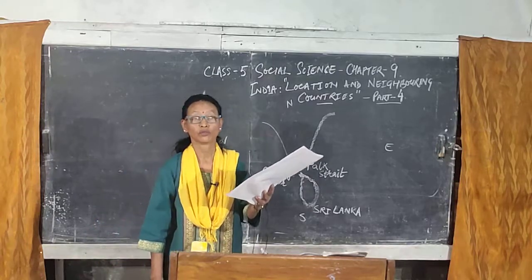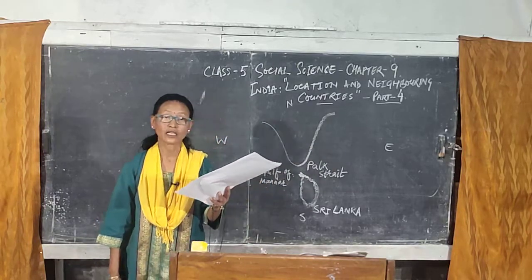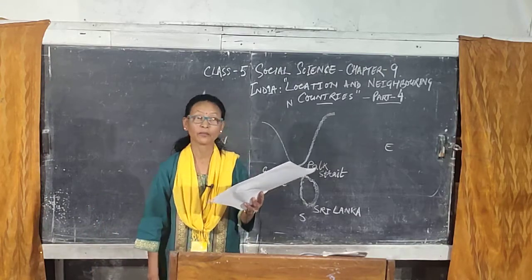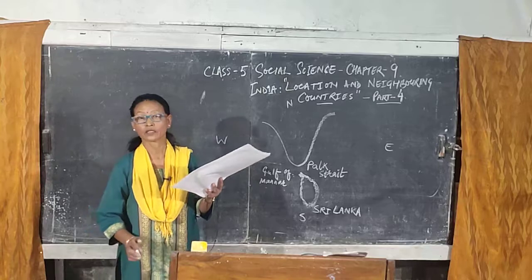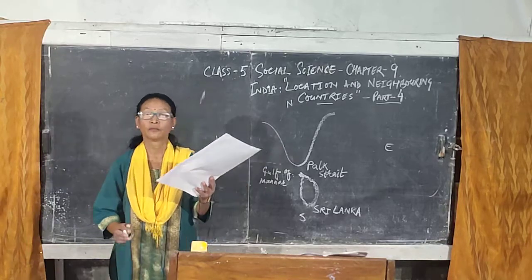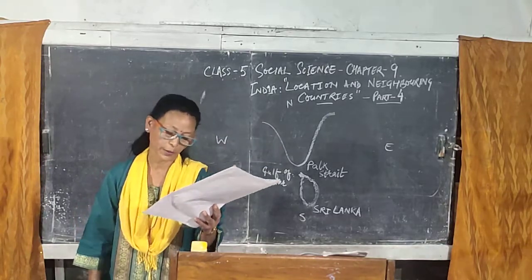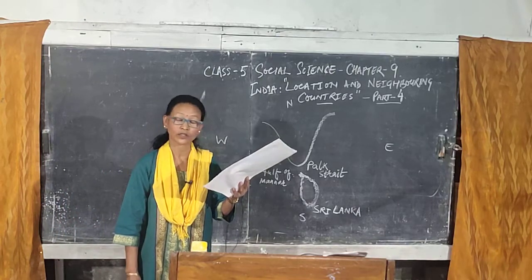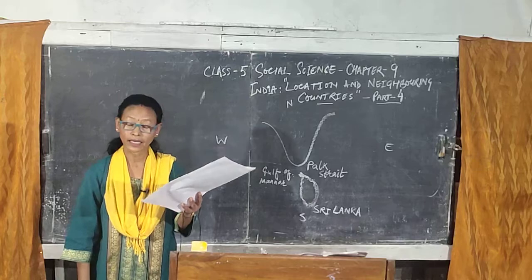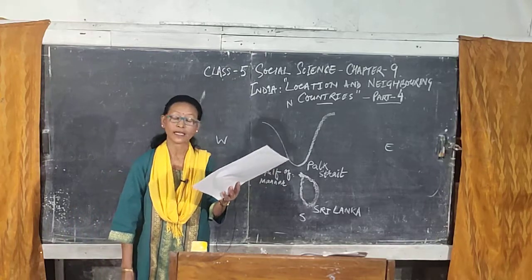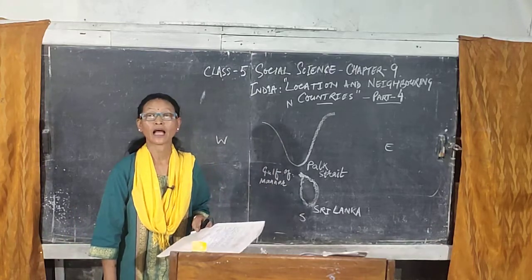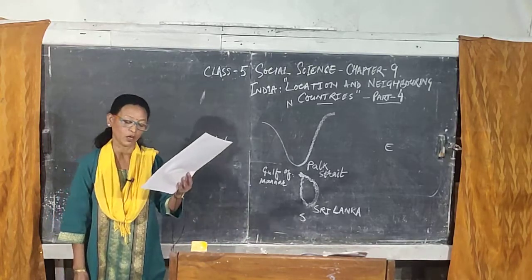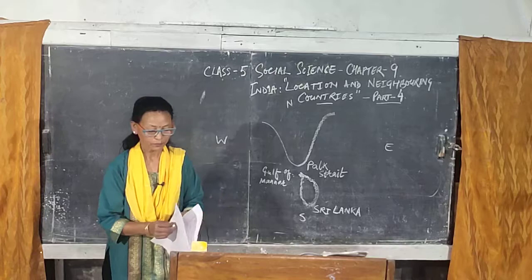Almost 70% of the population practice Buddhism. And Tamil and Sinhala are the main languages spoken in Sri Lanka.